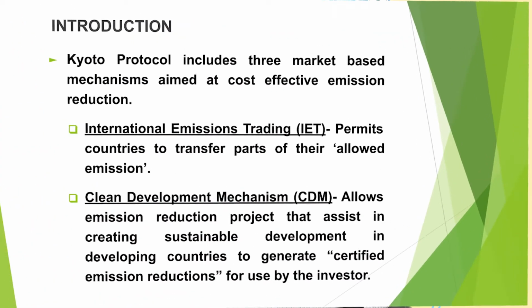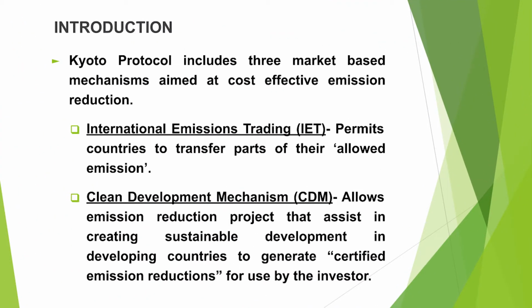The Kyoto Protocol also includes 3 market-based mechanisms aimed at cost-effective emission reduction. The first one is international emission trading, which you can abbreviate as IET. It permits the countries to transfer parts of their allowed emission. The second one is Clean Development Mechanism.